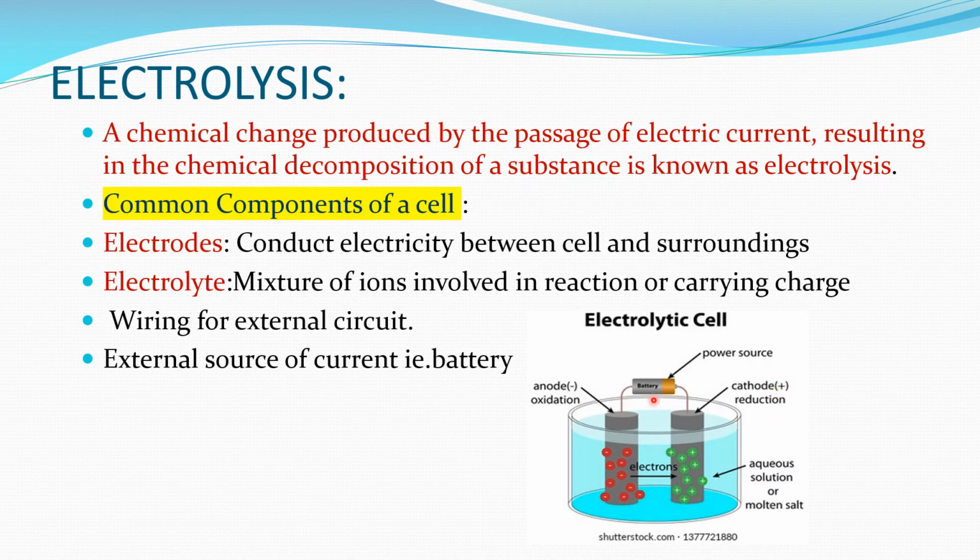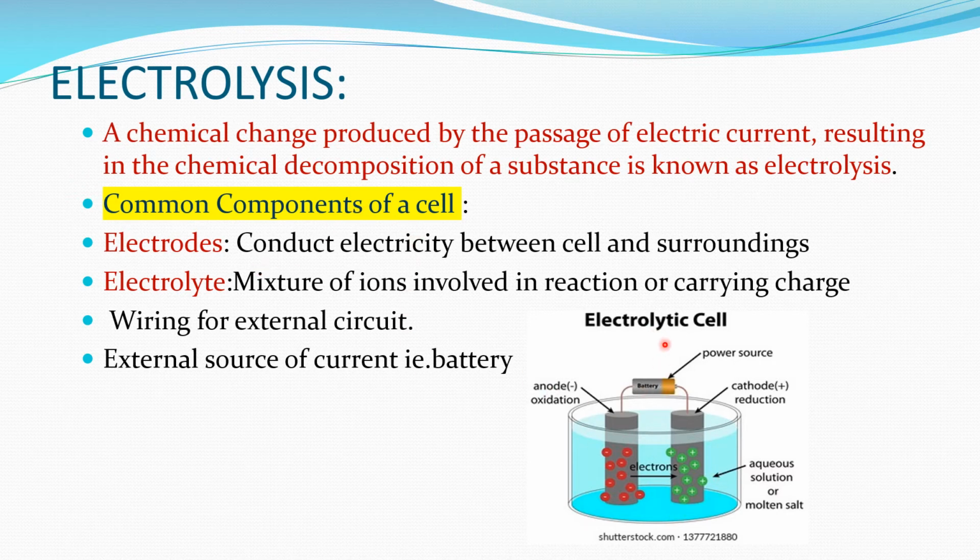So electrodes are required, and an external source of power or current in the form of a battery. Electrolysis is a chemical change by the passage of electric current. When current is passed from the battery into the solution by means of these electrodes, it results in the chemical decomposition of the electrolyte, and different substances get liberated at the respective electrodes. That chemical change is known as electrolysis.